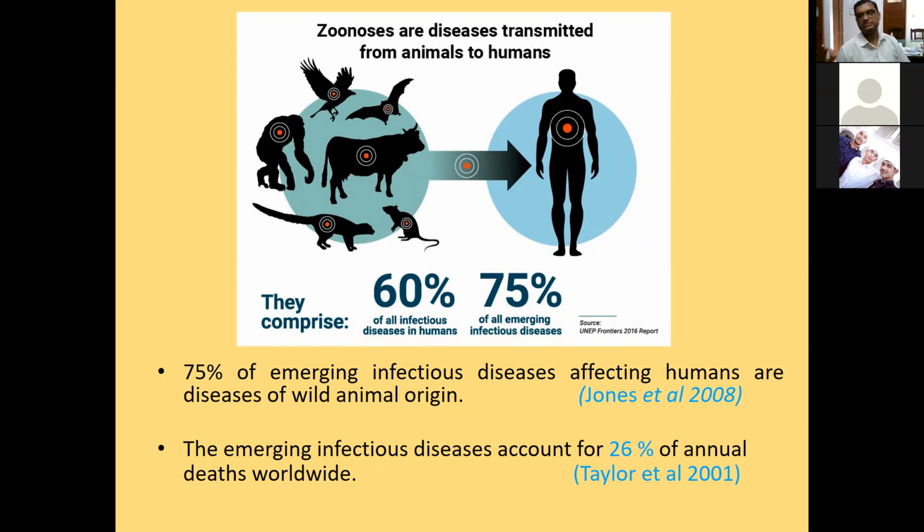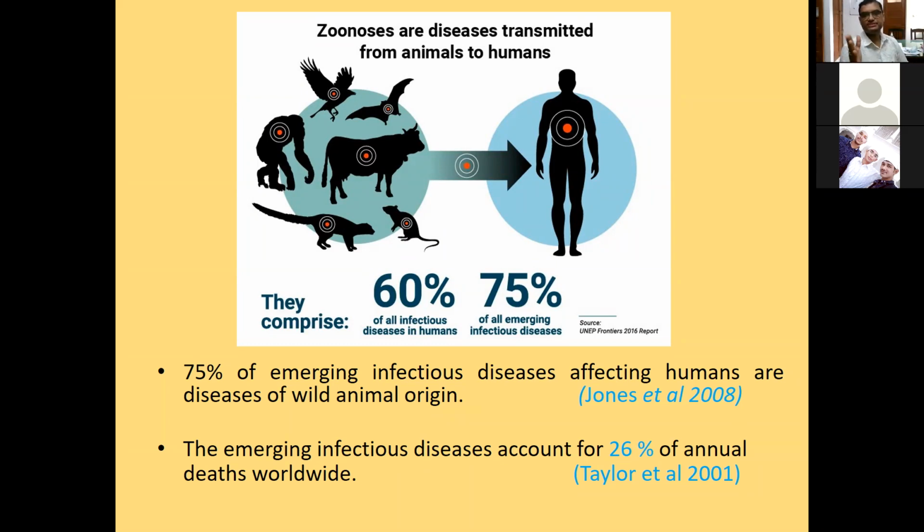That is called the spillover of pathogens at the human-animal interface. The human-animal interface is nothing but the area where there is maximum contact between humans and animals, including wild animals. It is the place where humans and animals meet, come together, and live in association. The species may jump from wild species to human beings or from wild species to domestic animal species, and from domestic animal species it may be transferred to human beings.